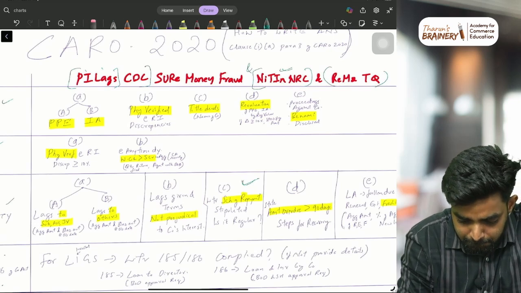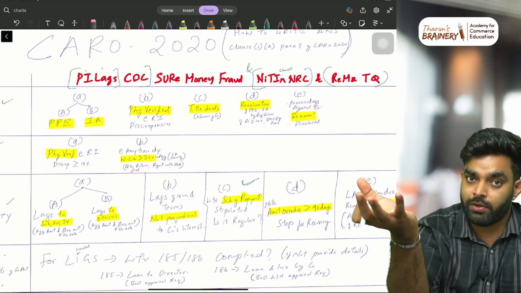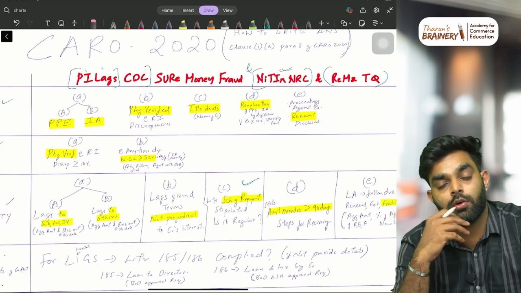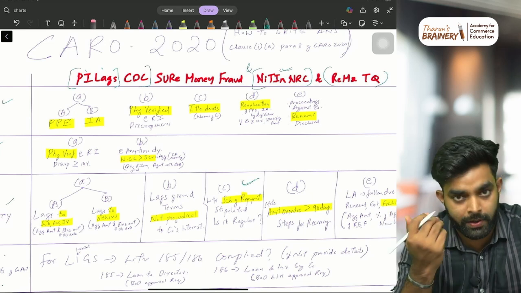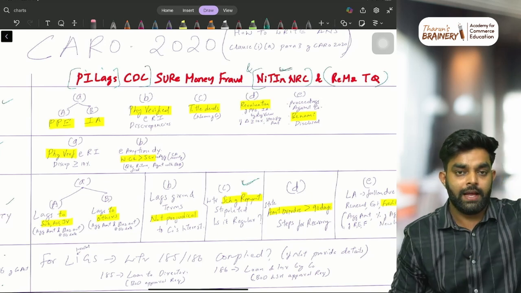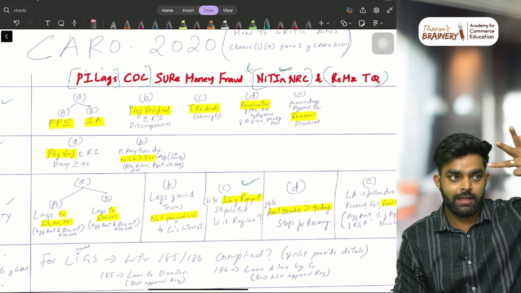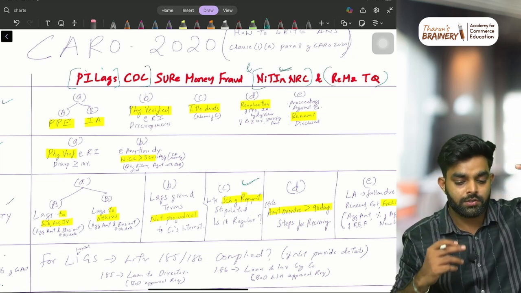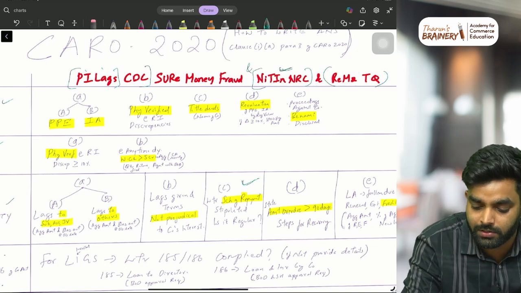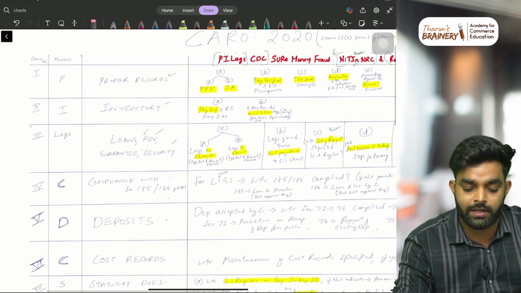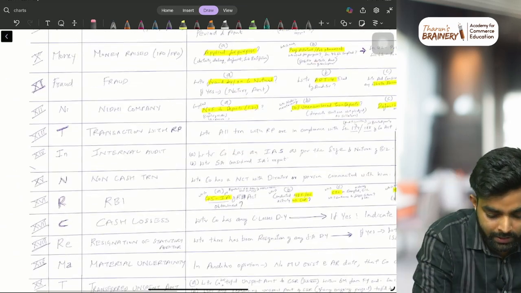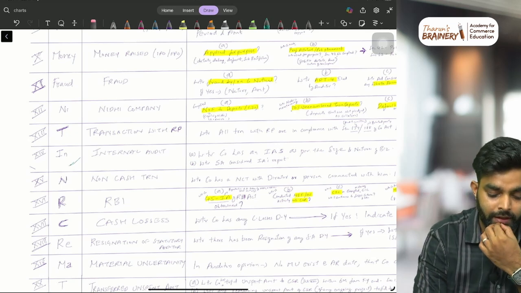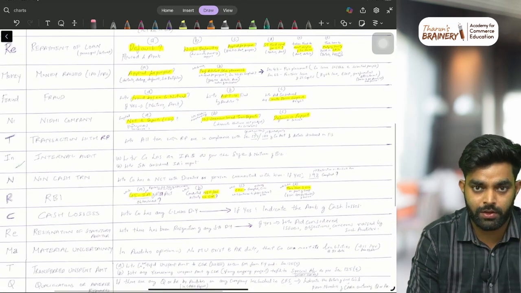And if some question is related to internal audit and CARO, what is the clause number of internal audit? You may not know, right? So you just use this. Pilag CDC: P, I, Lags, C, D, C. So now it is like 6. SUR is like this, you count and reach IN. IN means internal audit. You put that clause number, that's it. IN, internal audit, clause number 14. Simple as that.